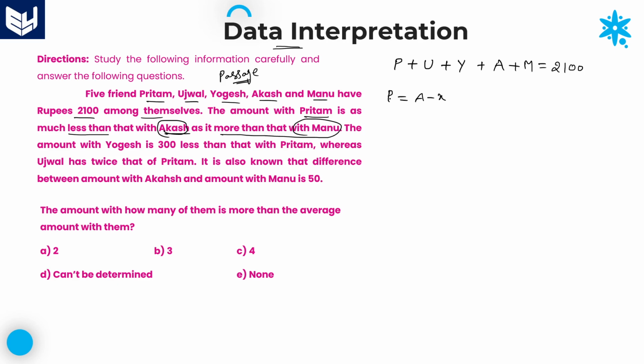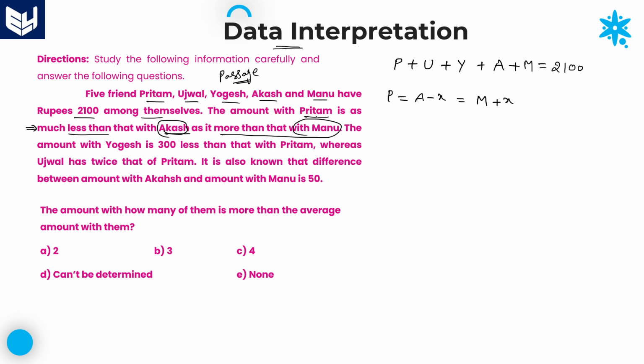So the relationship between Preetham and Akash is P is equal to A minus X. Whatever amount is less compared with Akash, the same amount is more compared with Manu. So Preetham's amount is X rupees less than Akash's amount and X rupees more than that of Manu. That is the relationship between these three members. This particular sentence is very important. Many students get confused at this position.